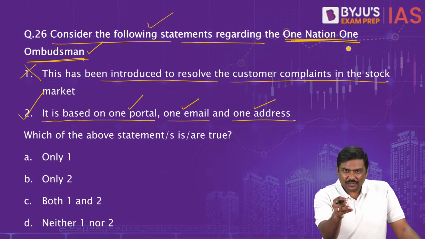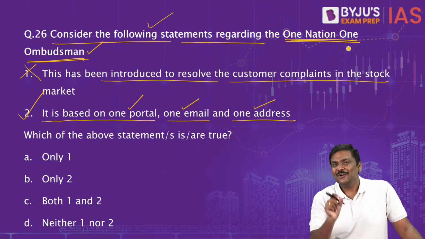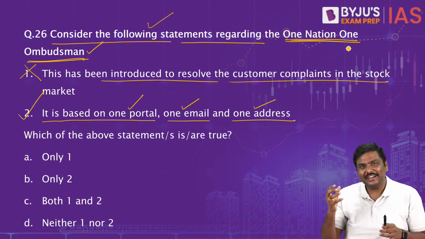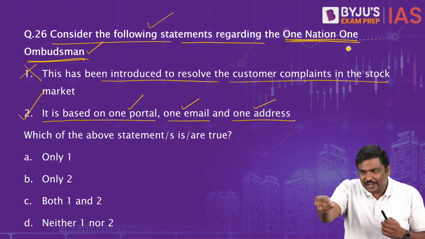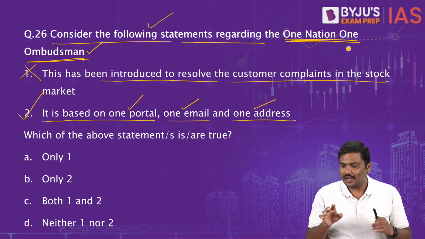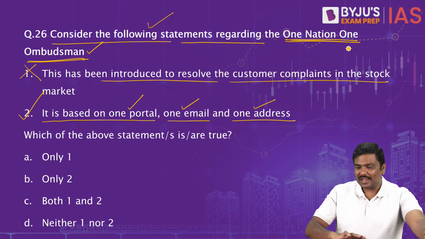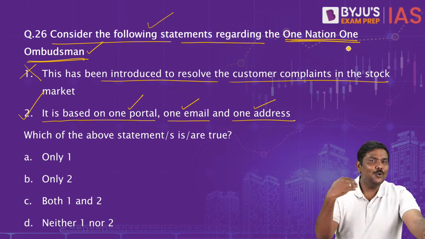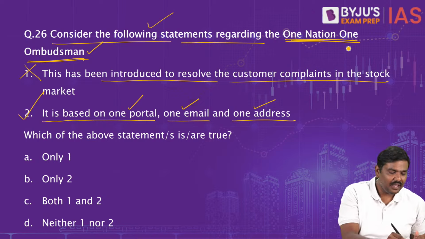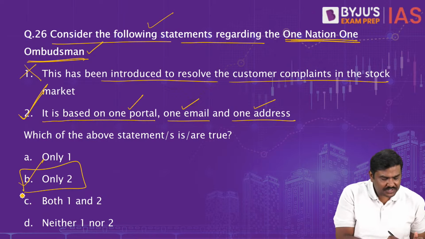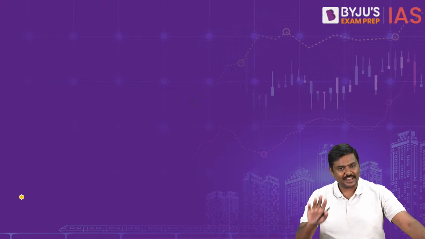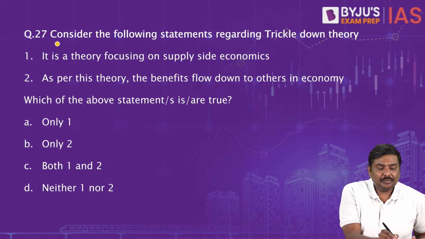Now just to test how much you have read, who do you think is the grievance redressal point in the stock market? Think of this. Where do you actually go to register a complaint against something that has happened in the stock market? Of course, this is not correct. Stock market is not one nation, one ombudsman. Who is the authority on the other side? In the stock market, it is SEBI. So right now, you'll have to find out which of the statements are correct. Second statement is correct here. Most of you have given the right answer, SEBI, great. Question number 27.